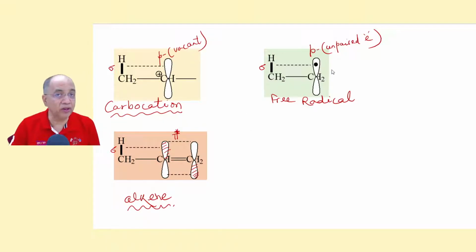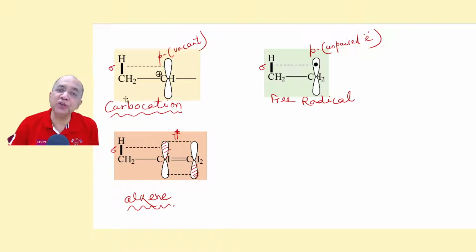There are three possibilities. For your stage, we will not consider C-C sigma bond hyperconjugation with a p system. There is a possibility, but those cases will not be discussed in this program.